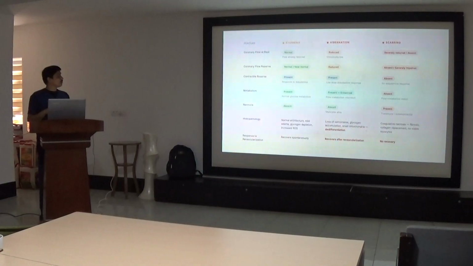Same way, response to revascularization: this recovers spontaneously, this recovers after revascularization, and here there is no recovery despite revascularization.